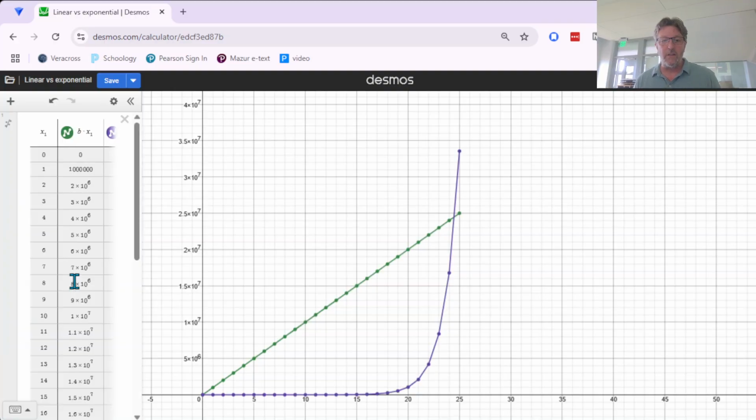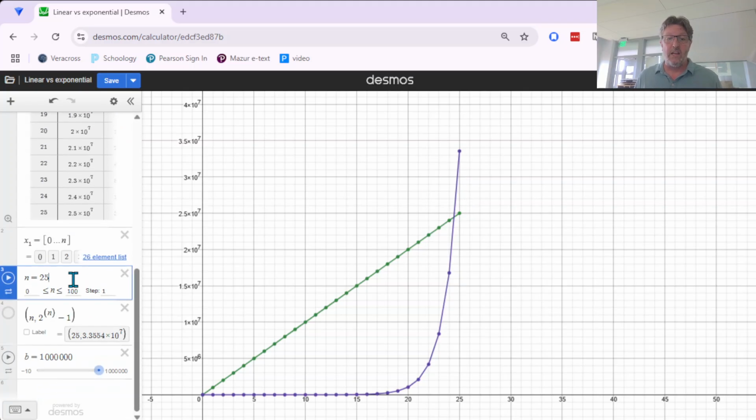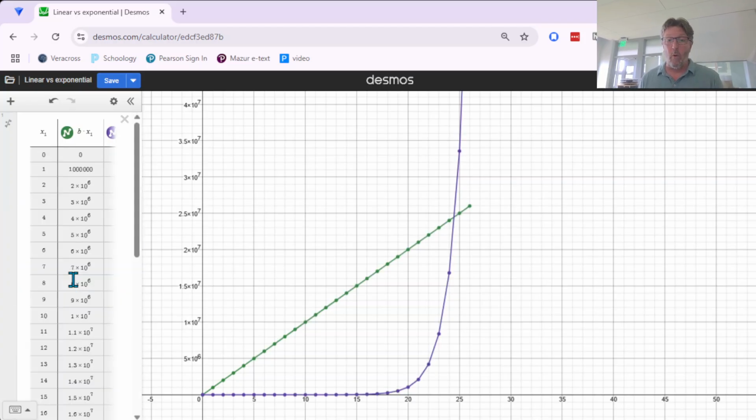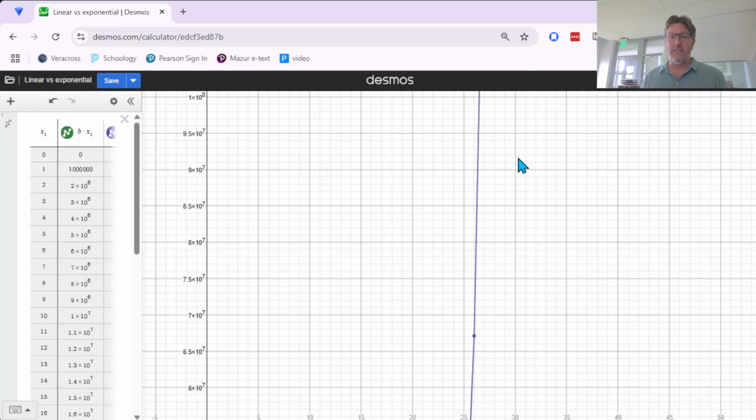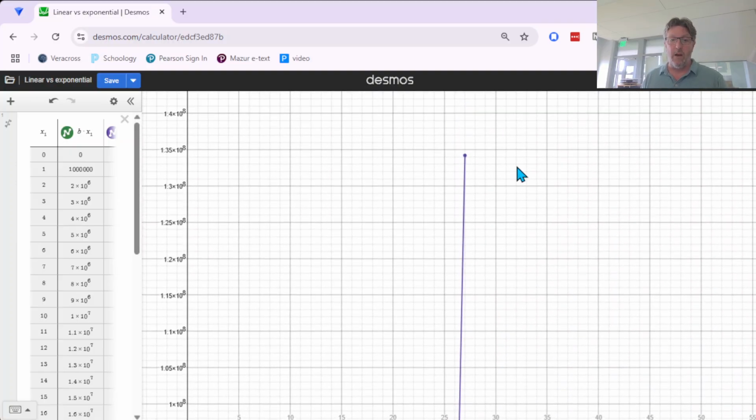After 25 years, it shoots right on by. So between year 24 and year 25, you actually would say, it would have been better for me to be on that doubling plan the whole time because it ended up much higher. And it's not going to slow down. It's just going to keep getting bigger by more and more each year to the point where I now have to zoom out to be able to see that purple one. It's huge now.